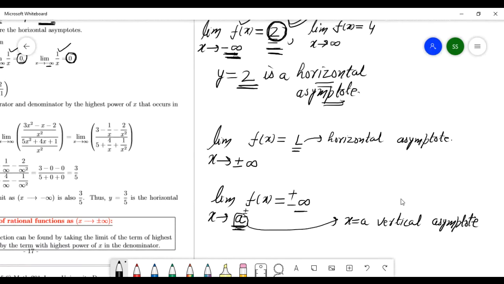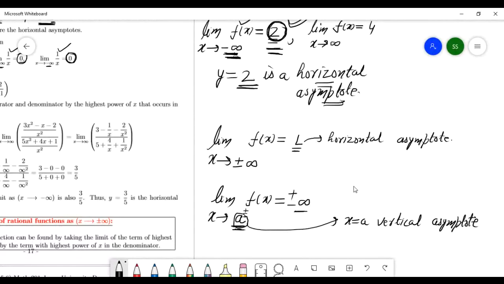Do you remember the definition? I discussed this vertical asymptote earlier. We have discussed this vertical asymptote many times. Okay, you have to remember the definition. When I discussed vertical asymptote, I told you there are 6 conditions.